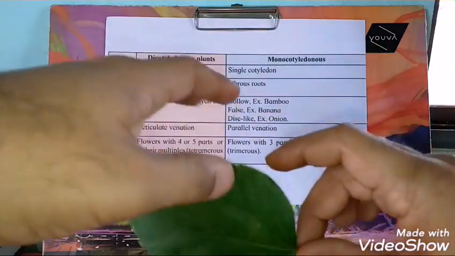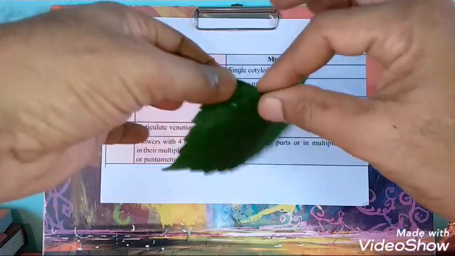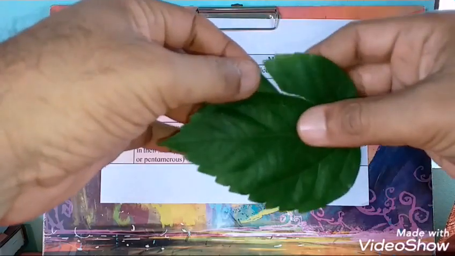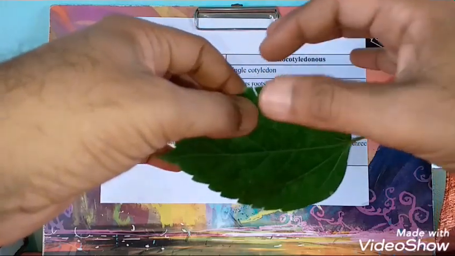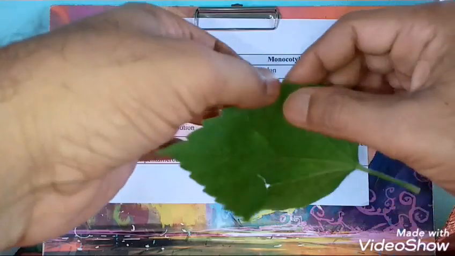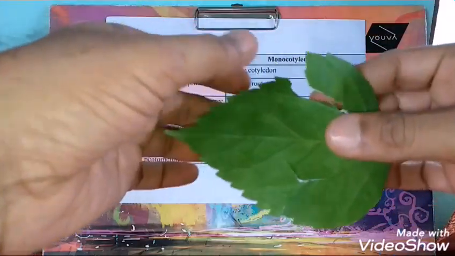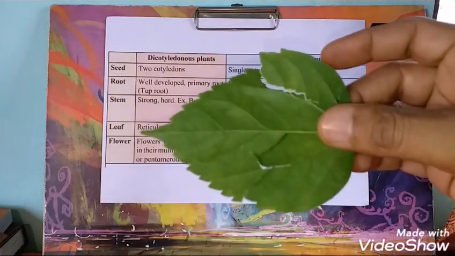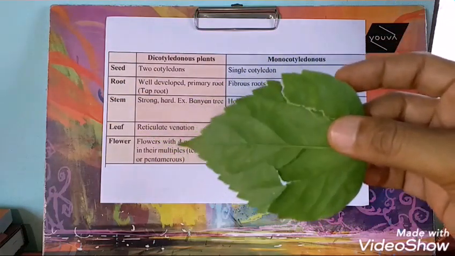If we cut these leaves laterally like this, it will get cut along the rib, along the vein, and get irregularly torn.